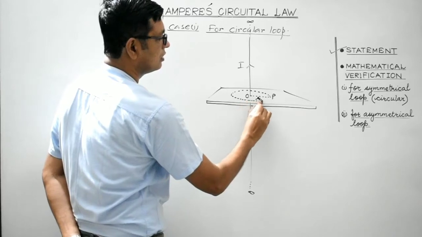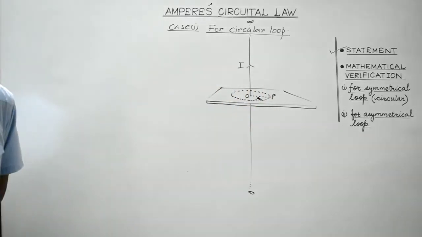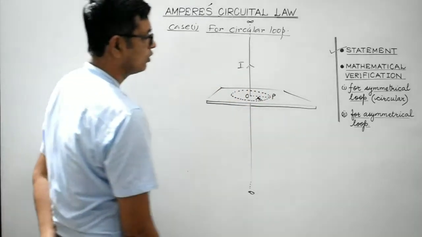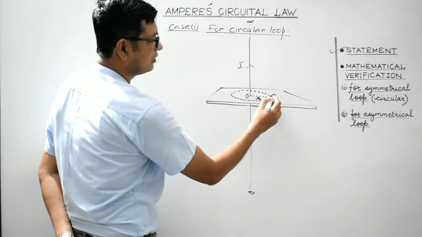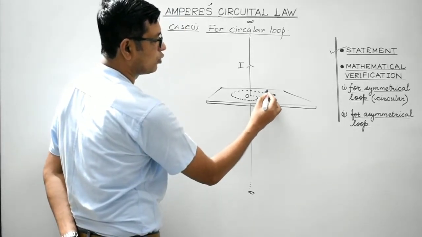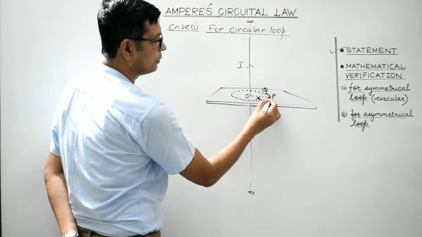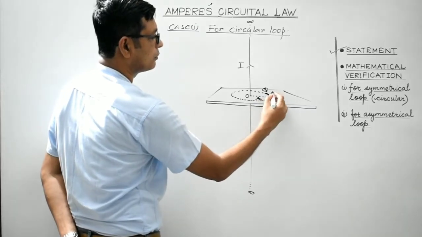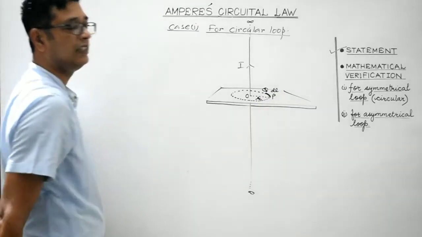This is the circular loop under consideration. Clear, students? Now we'll consider a small elementary portion over here. Suppose this is PQ. This is a small elementary portion. It can be considered to be dl, right?